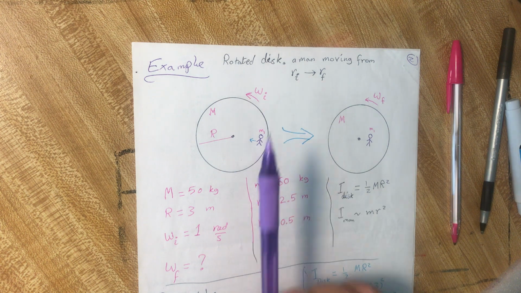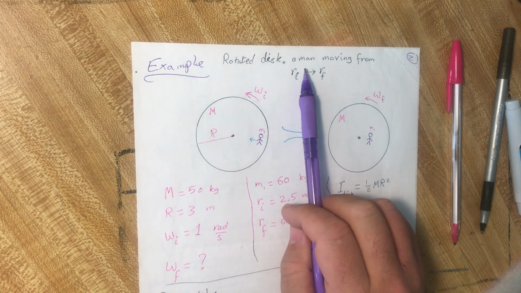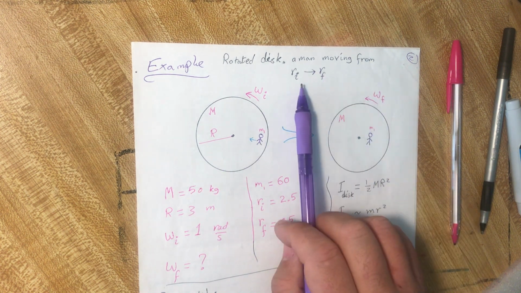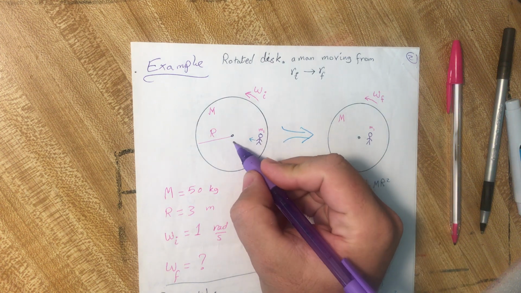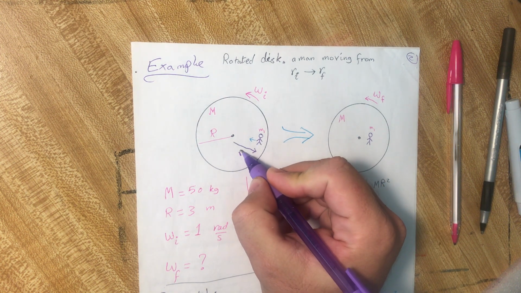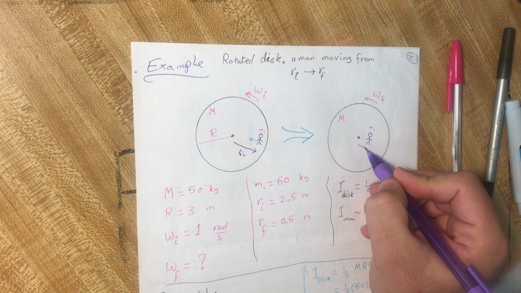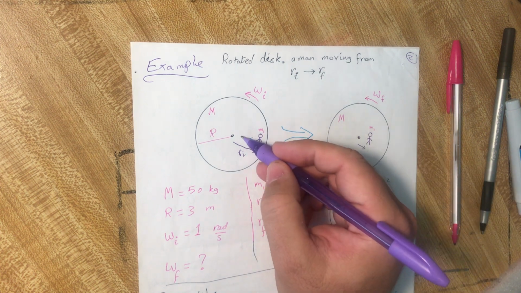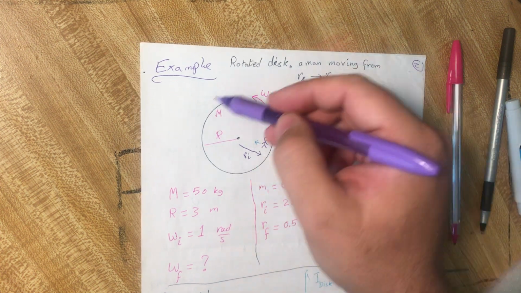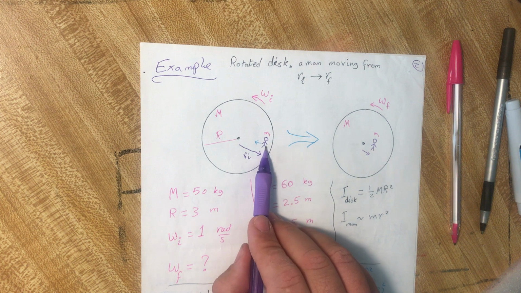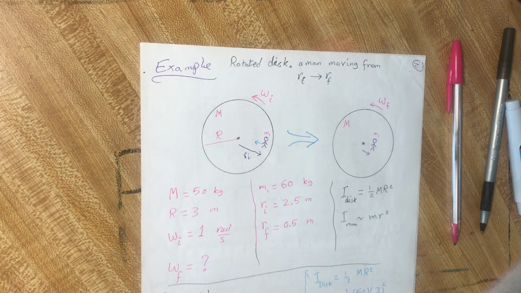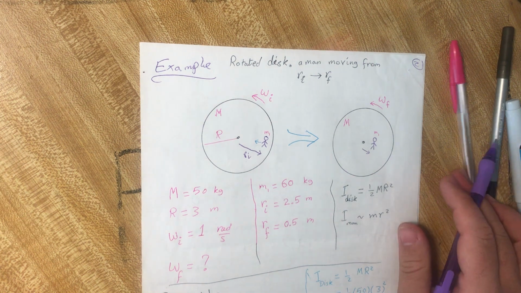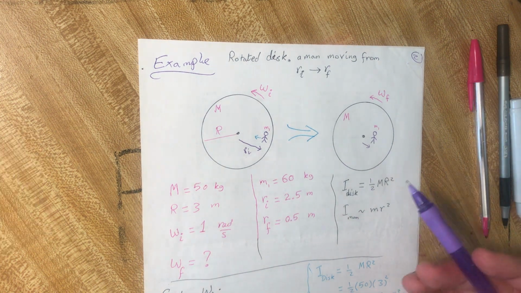We have a rotating disc. A man is moving from R initial to R final. He walks on this rotating disc, from here to here. What do you think or expect will happen?